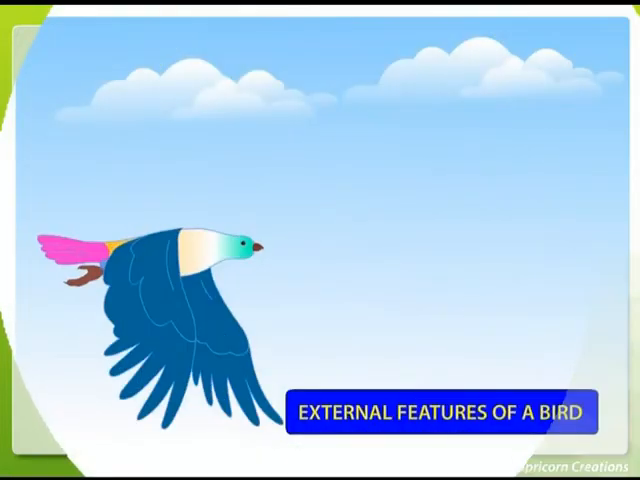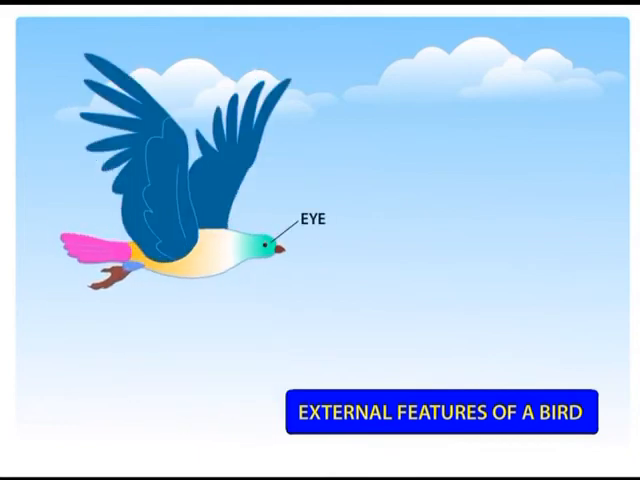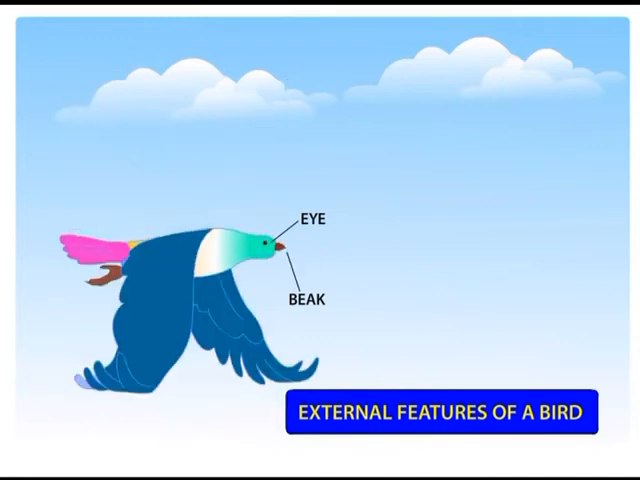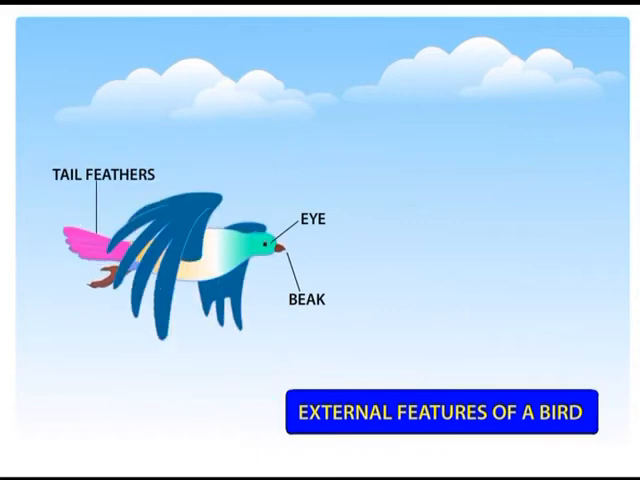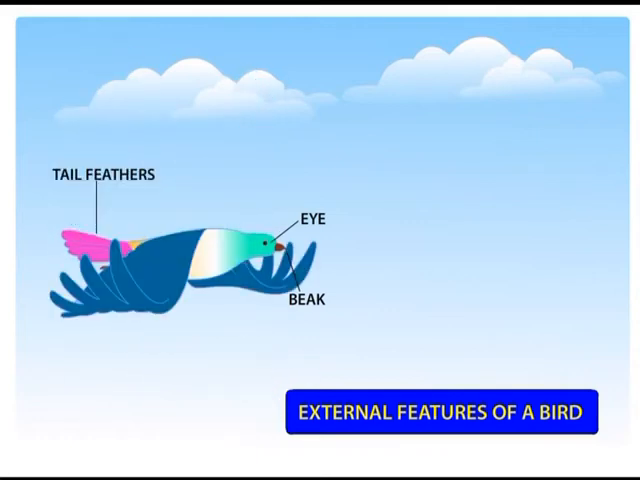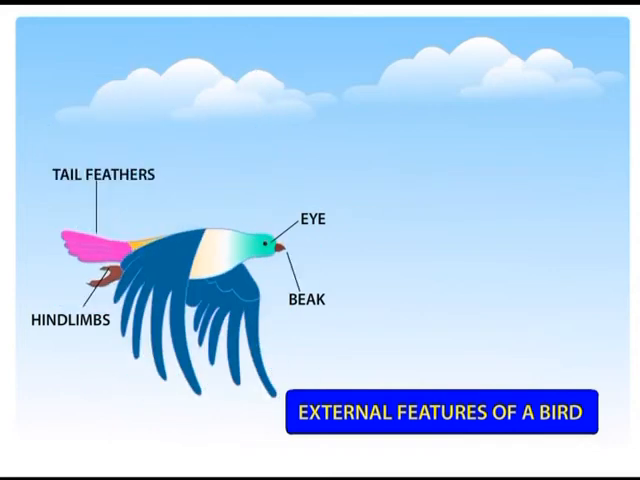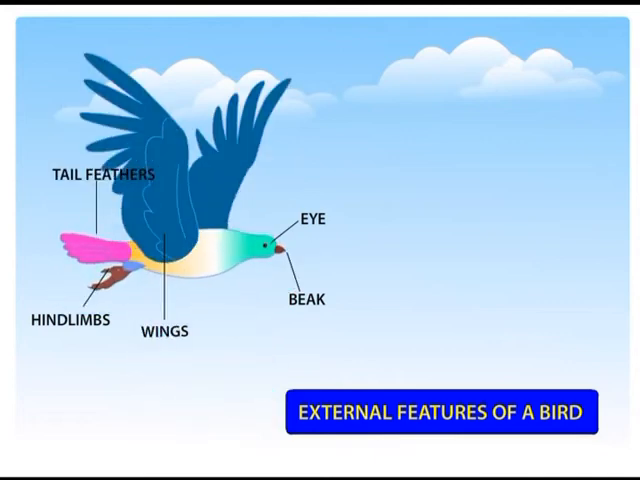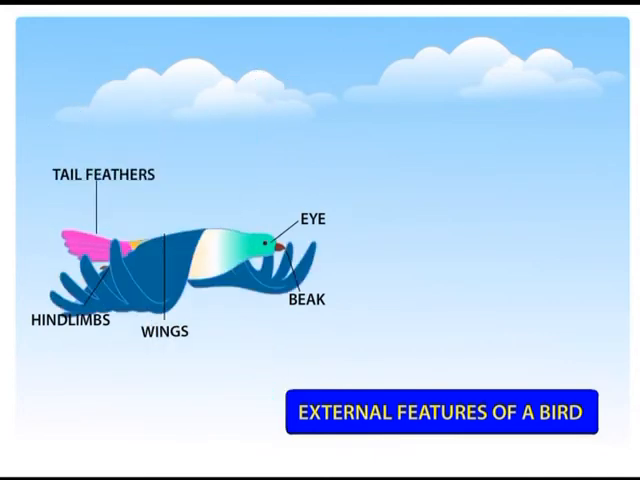These are the external features of a bird. There is a pair of eyes, a beak, which is a bird's horny projecting jaws, tail feathers, a strong flight feather of a bird's tail, hind limbs, which are the two back limbs, and wings, which are the modified forelimb that bears large feathers and is used for flying.